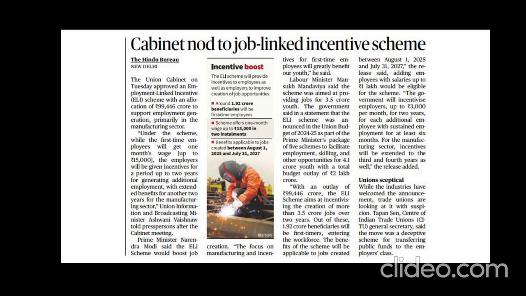So what do you mean by formalization? In jobs, we have mainly two kinds: formal jobs and informal jobs. For example, the people who are working in the IT industry, or under the government, that is government employees, are considered to be doing formal jobs. What are the advantages of having a government job?